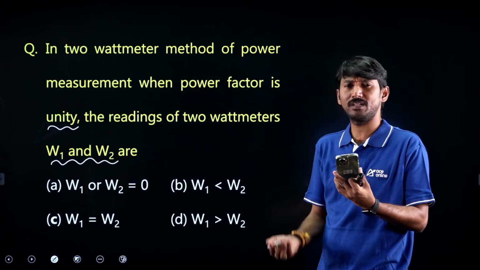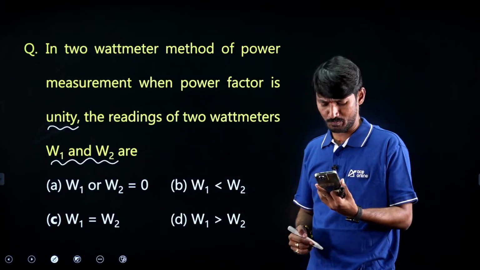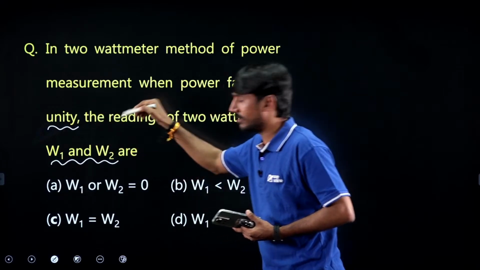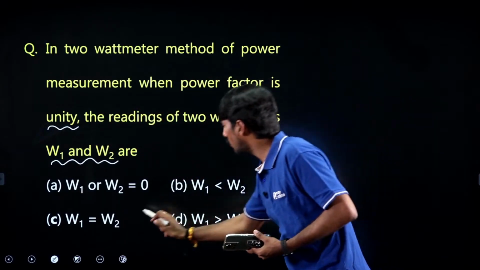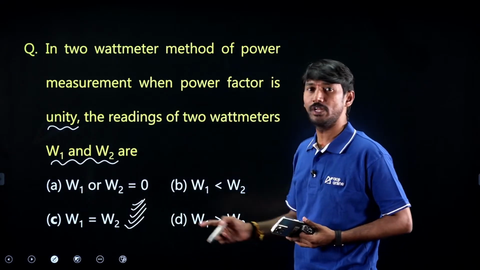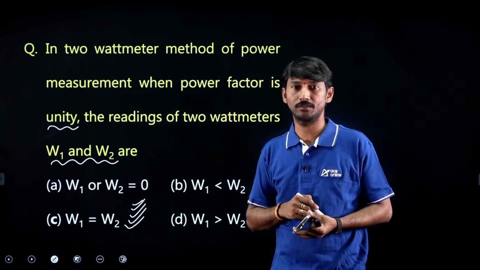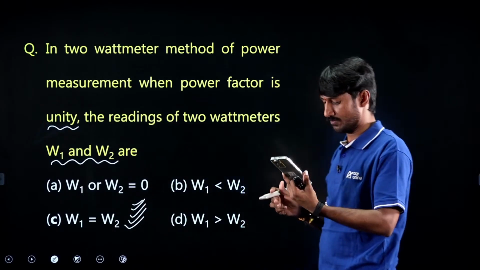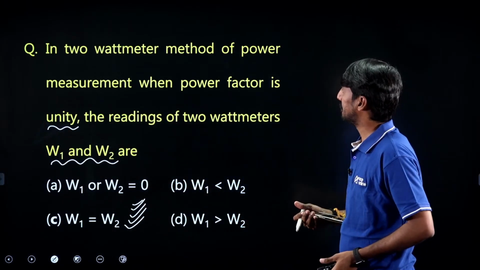Durga Prasad, yes, correct. So when the power factor is unity, the wattmeter readings will be W1 equal to W2. Option C is the answer. Very nice, very nice. Right?